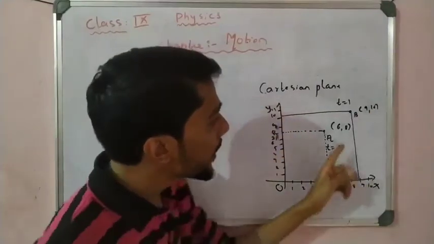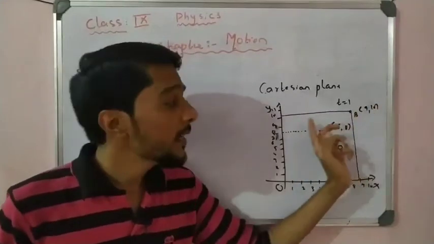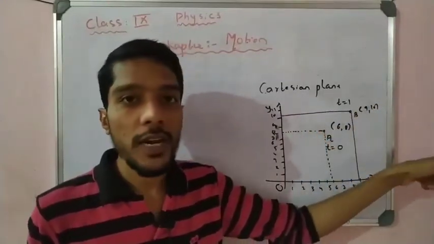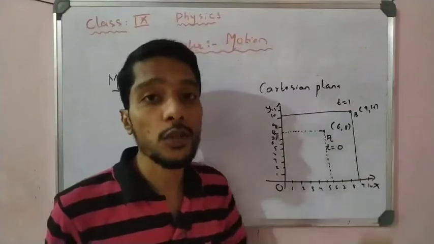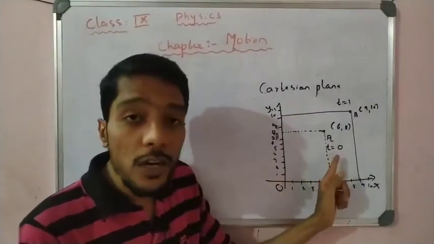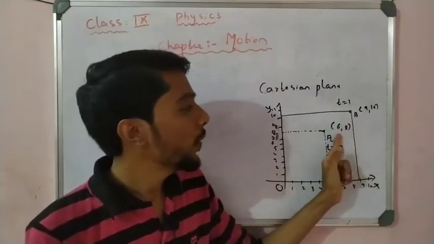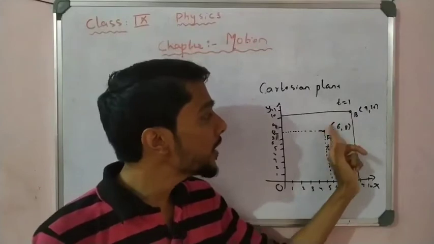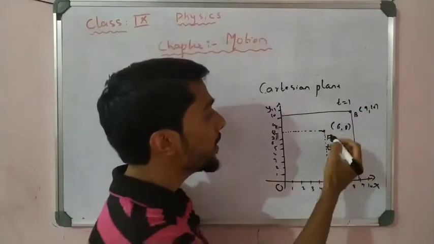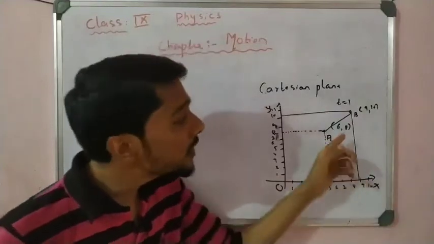So what do I observe here? The coordinates x, y change. So this shows that the particle is in motion. When the particle is at position A at time equal to 0, the coordinates are 6, 8. When the time changes, the coordinates also change. That shows that the particle has moved from point A to point B. So this is called motion.